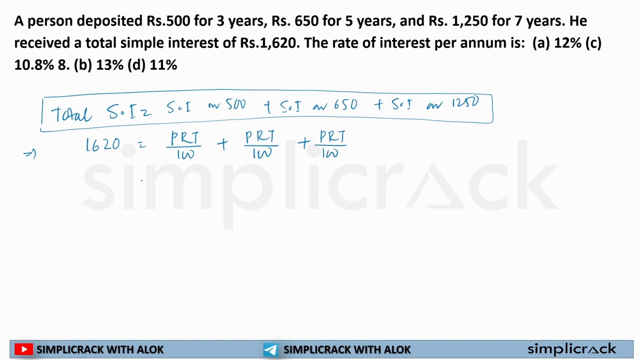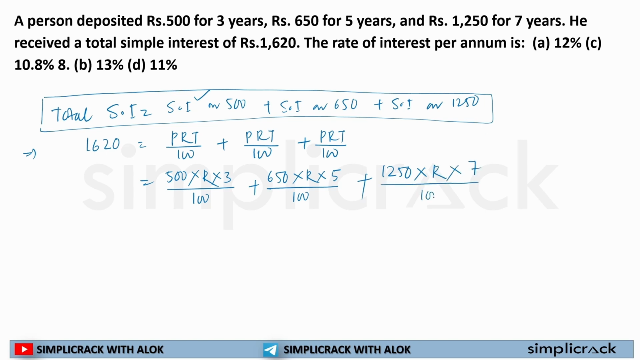Now, in the first case, simple interest on 500. What is my principal? My principal is 500. Rate of interest has not been given, so it will be R. Time period is given, it is 3, divided by 100. Plus, in the second case, my principal is 650. Rate of interest is not given, sir. Time period is given, 5 years, divided by 100. Plus, in the third case, 1250 is my principal. Rate of interest is not given, and time period is 7 years, divided by 100.